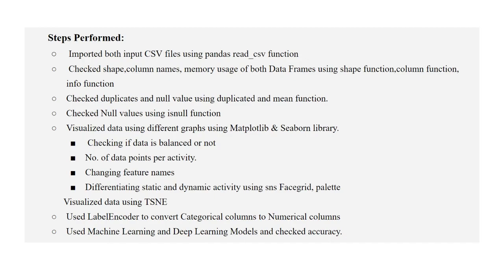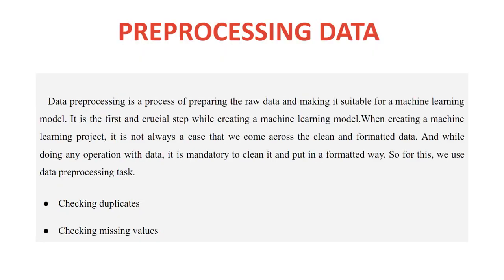The steps performed are importing CSV files, checking the shape and column names using data frames, checking memory usage of both the data frames using the shape function, columns function and info function. Check duplicates using the duplicated function and null values using the isnull function, and visualize data using matplotlib, seaborn, and t-SNE. Use label encoder to convert categorical columns to numerical columns. And finally, use machine learning and deep learning models and check the accuracy.